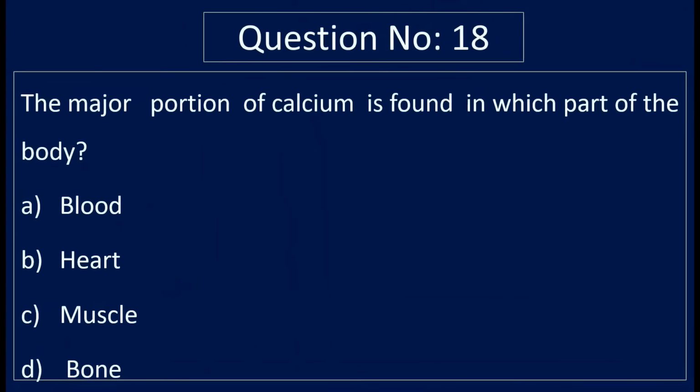Question number 18. The major portion of calcium is found in which part of the body? Option A, blood, option B, heart, option C, muscle, and option D, bone. Correct answer is option D, bone.